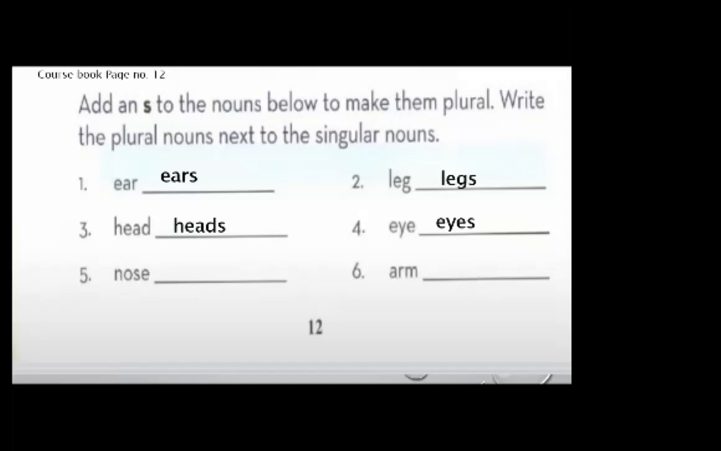This is eyes. Number five, this is nose. We will add s at the end and it will become the plural. Number six is arm. I will make it plural. We will add s at the end and we will make it the plural noun. Here, student, take a screenshot of this slide. You will have to complete this in your course book, page number 12.